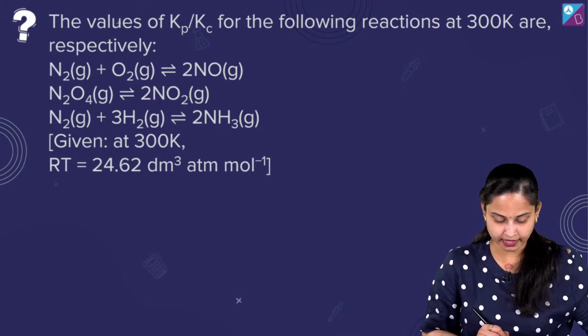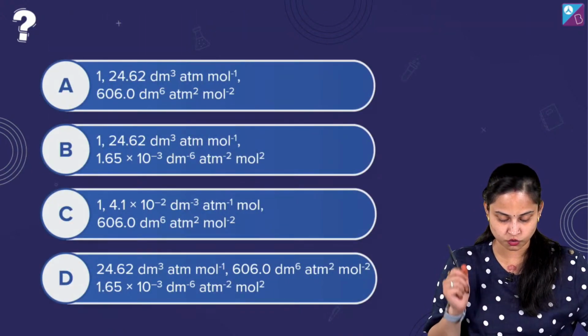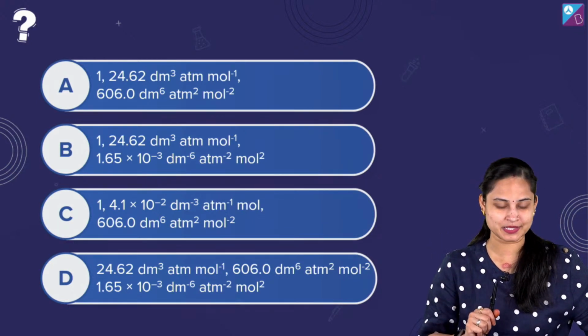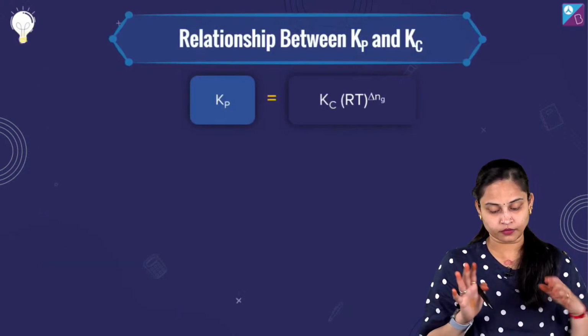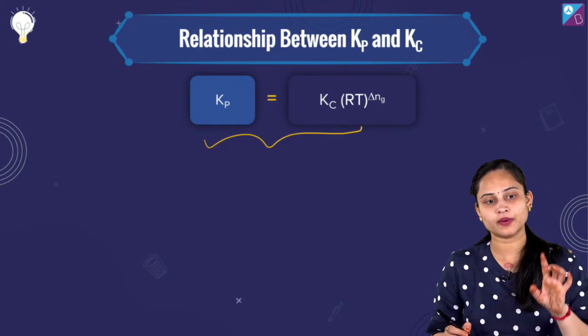Okay. Moving ahead and let's see the options over here. So it's 1, 24.62 and 1.65 into 10 raised to power minus 3. So it's option number B basically. Well, relationship I actually told you Kp equals to Kc RT raised to power delta Ng.